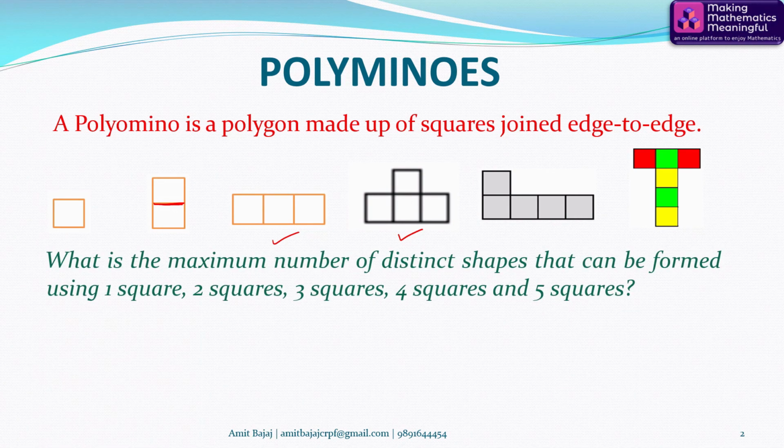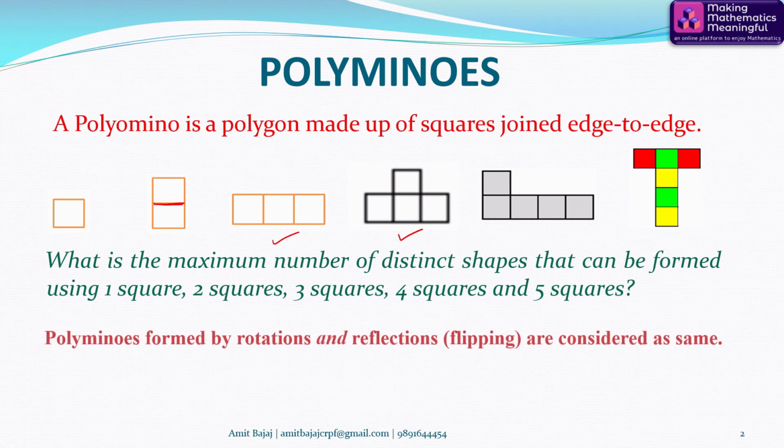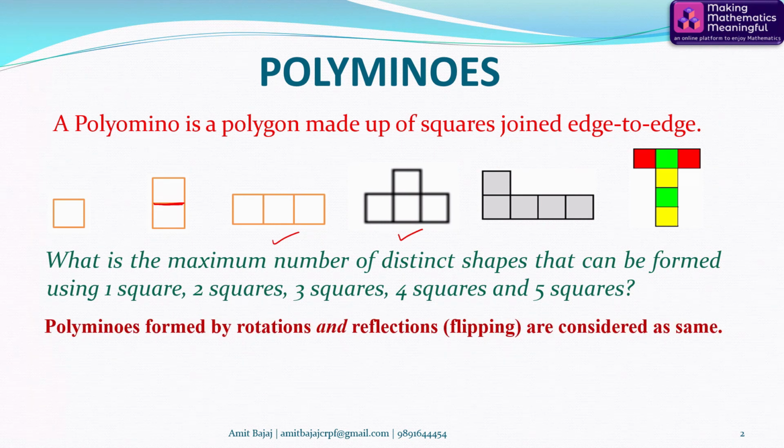The problem is, what is the maximum number of distinct shapes that can be formed using one square, two squares, three squares, four squares, and five squares, and so on. But do remember, polyominoes formed by rotations and flipping are considered the same.